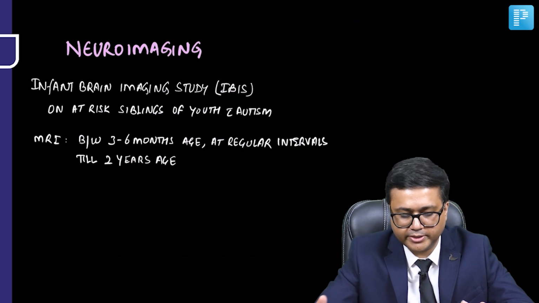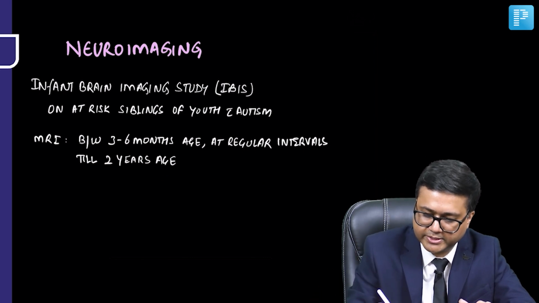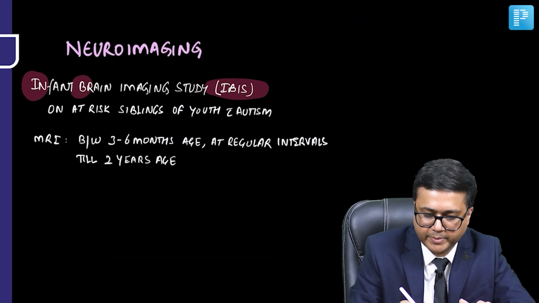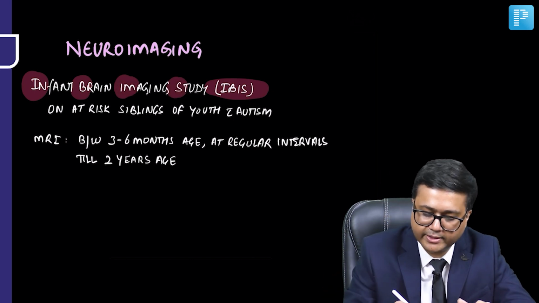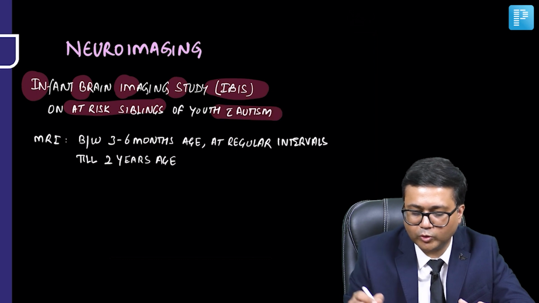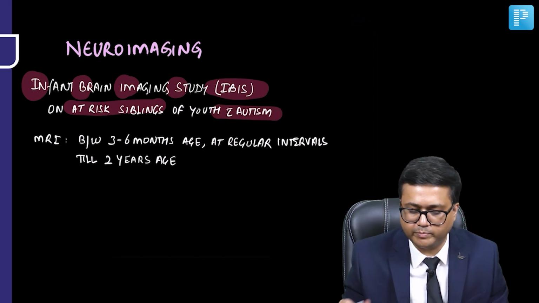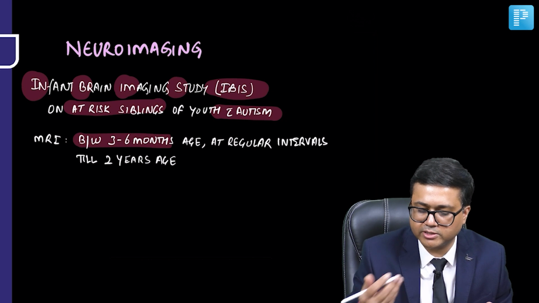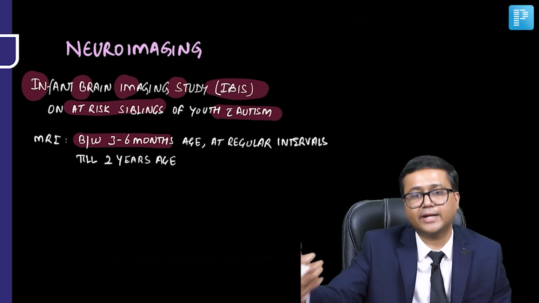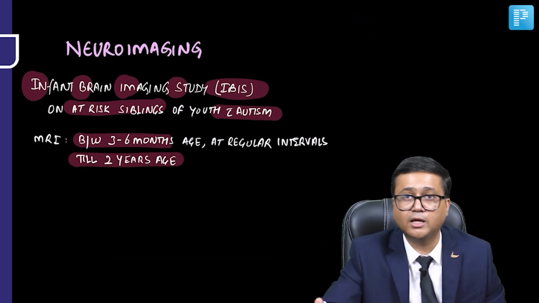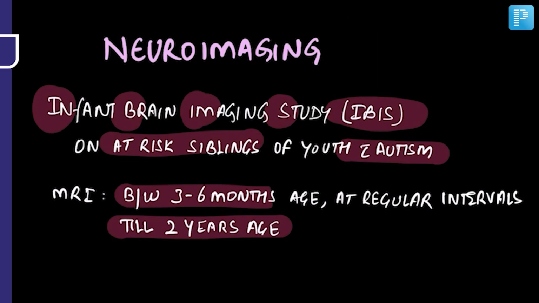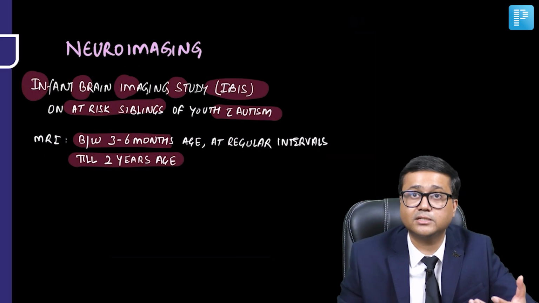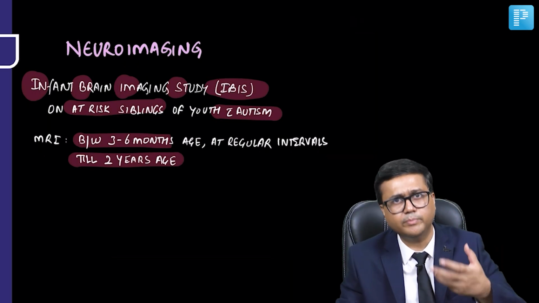Now, there are studies with the name of IBIS, that is infant brain imaging studies. Some of these studies are done on at-risk siblings of a youth with autism, and MRI is routinely done between 3 to 6 months of age and subsequently at regular intervals till 2 years of age. There are certain interesting findings which we have found from these IBIS studies, and many of these studies suggest that ASD may start at the first year of age or even before that.